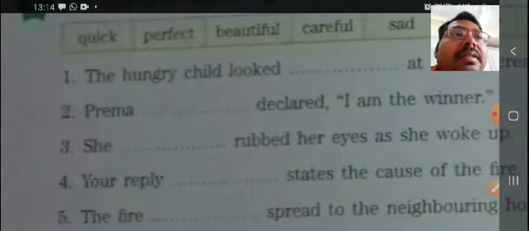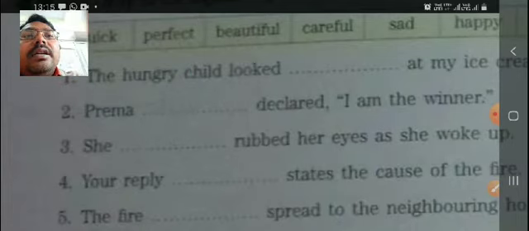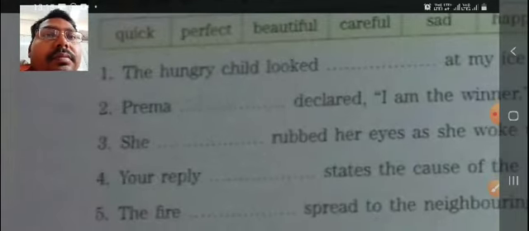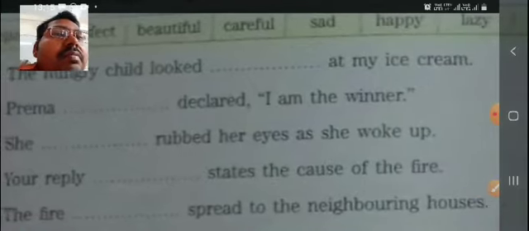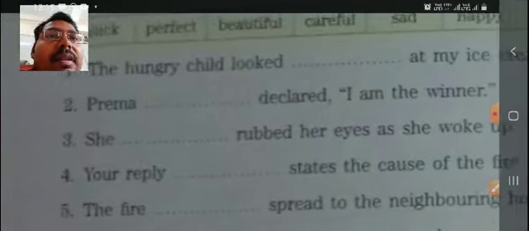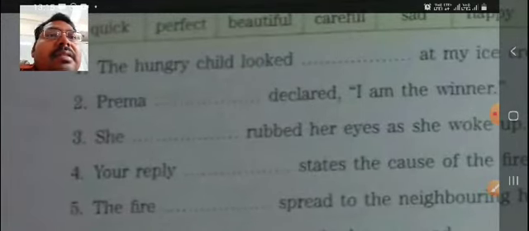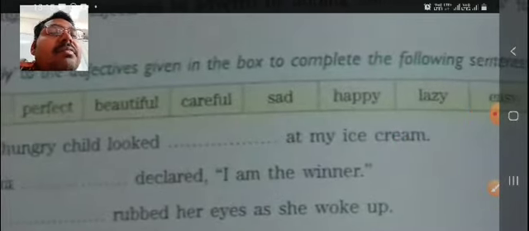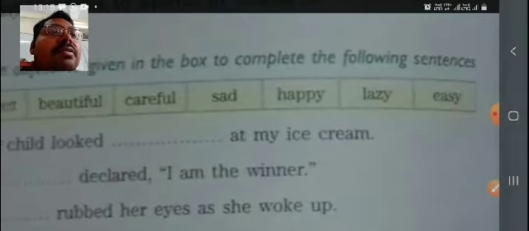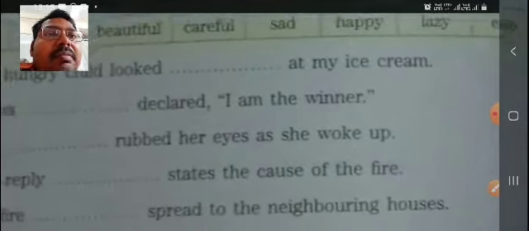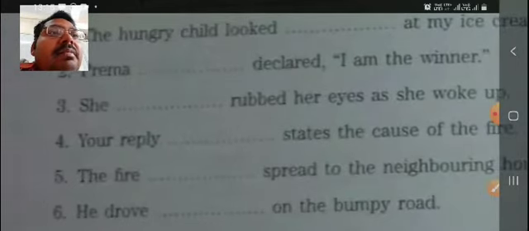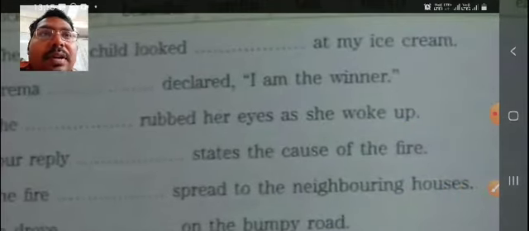And the next one, number 3: she rubbed her eyes as she woke up. When somebody gets up after sleep, then they are lazy at that time, very slow, so laziness comes. So it becomes lazily here. She lazily rubbed her eyes as she woke up.